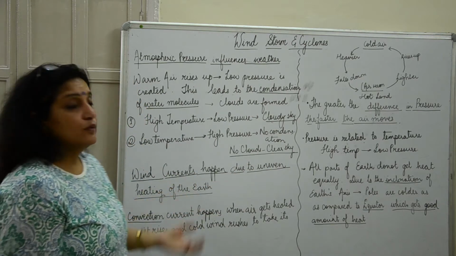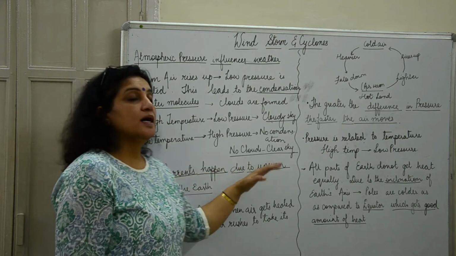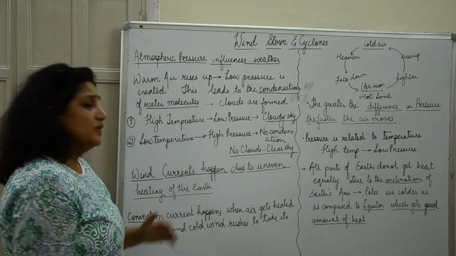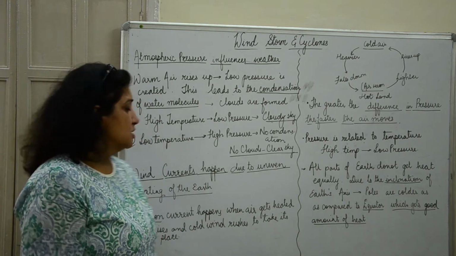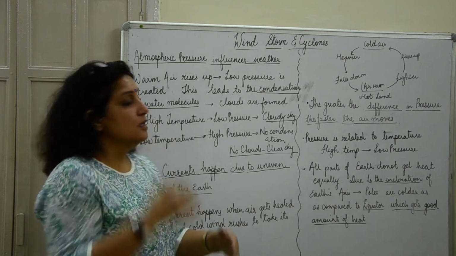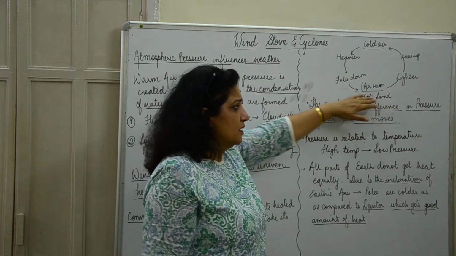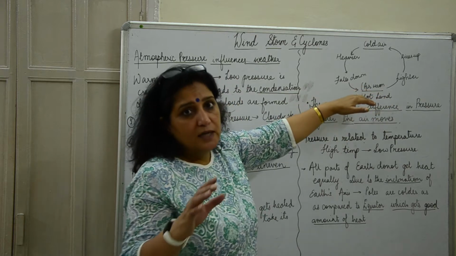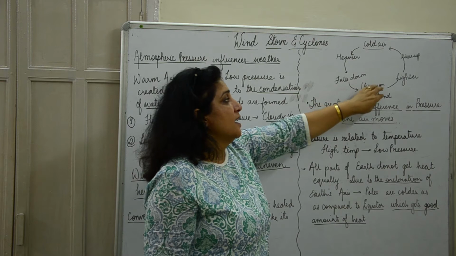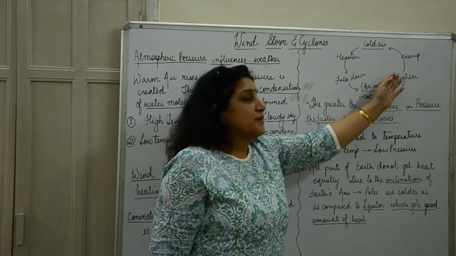Now we also know what wind is. Wind is moving air. Wind currents happen due to the uneven heating of the earth. We've learnt about convection. Convection currents happen when the air gets heated up, it rises, and the cool air takes its place. So when the air is in contact with land, which absorbs more heat of the sun, the air becomes warmer, and when it becomes warmer, it becomes lighter.